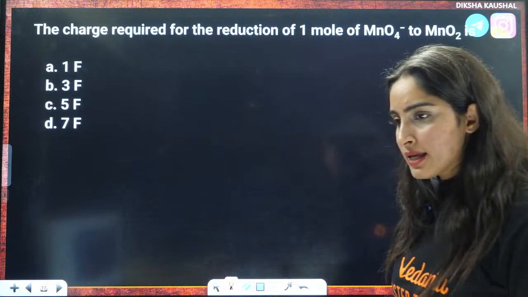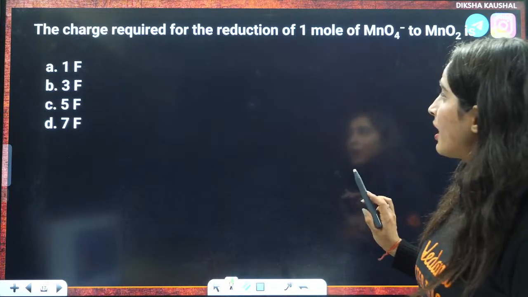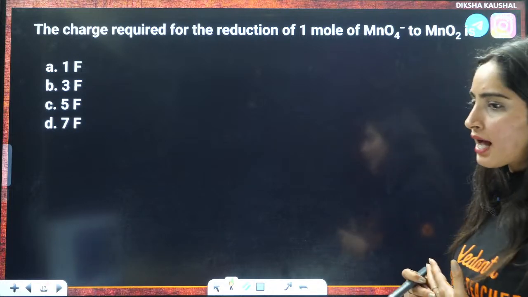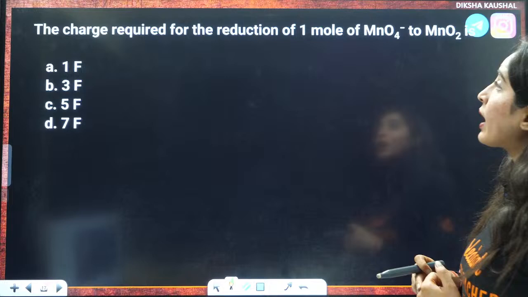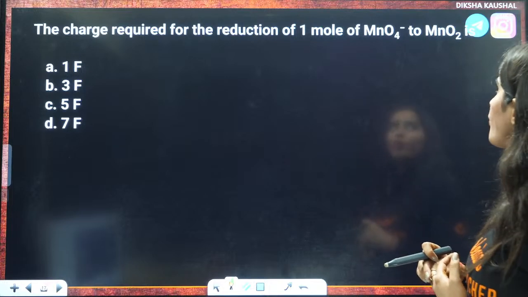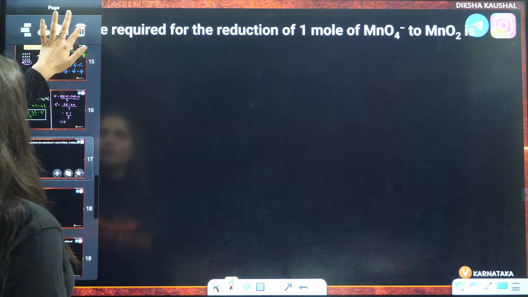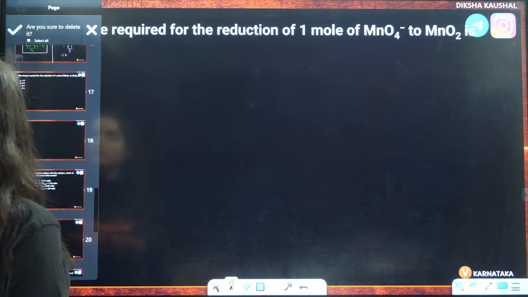Next is this one. The charge required for the reduction of 1 mole of MnO4, this we have done, isn't it? Repeated question, right? Next one, next.